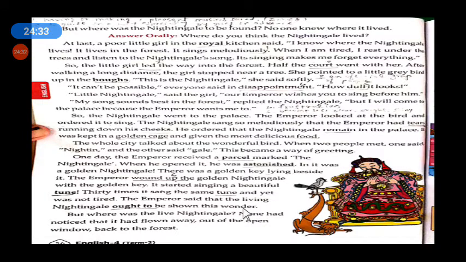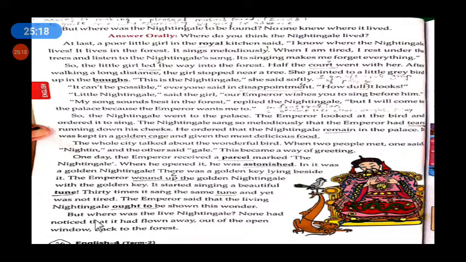See, dear students, he asked the living nightingale to sing many times, one after another, melodious music without any tiredness. Is it possible? The live nightingale can sing a song without any stop or break? It's not possible, correct, for a long time.